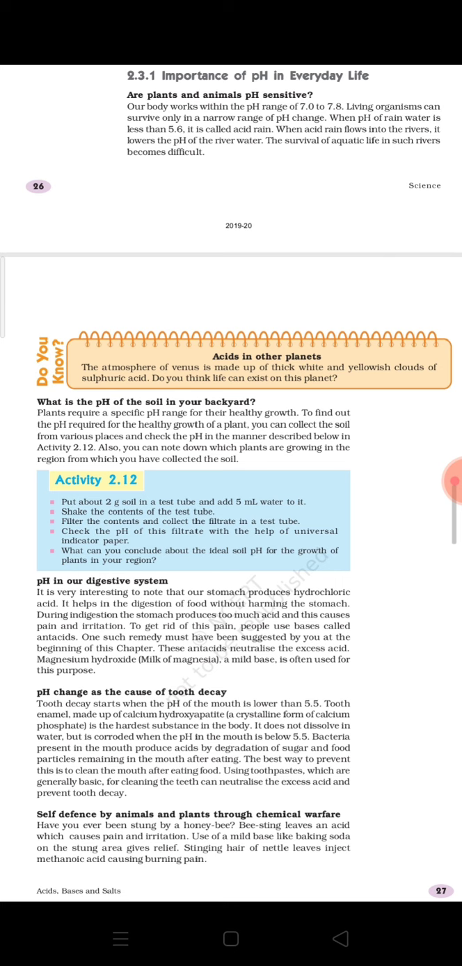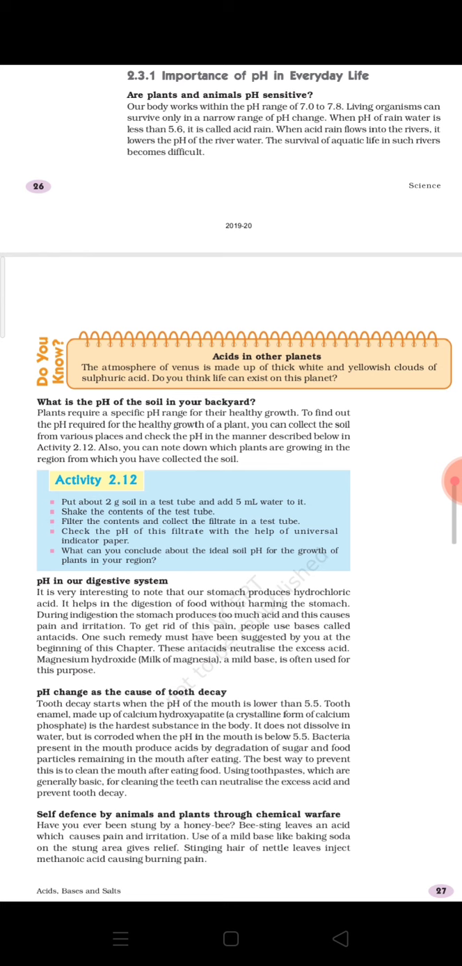Now when we were discussing antacids, the two most common antacids available at medical stores, and you might have seen several advertisements of these two brands also, are Digene and Gelusil. They also contain mild bases, and the main component in that antacid is milk of magnesia.